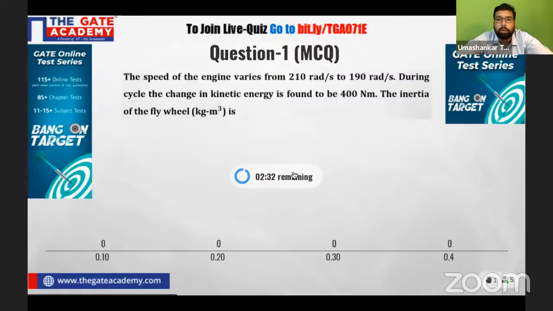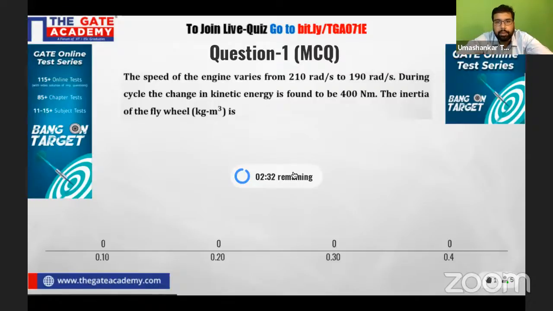In an MCQ question, only one option is correct. So we need to give the answer for the correct option. Just one correct option is required. All right, please go for it, beta. I'm very assured that you guys can solve this question.